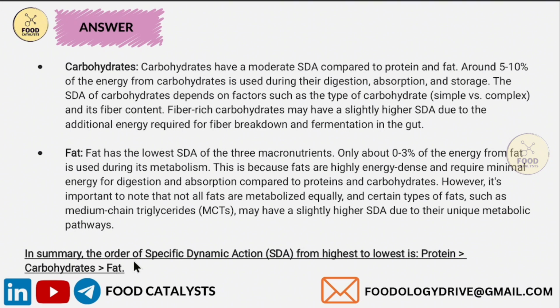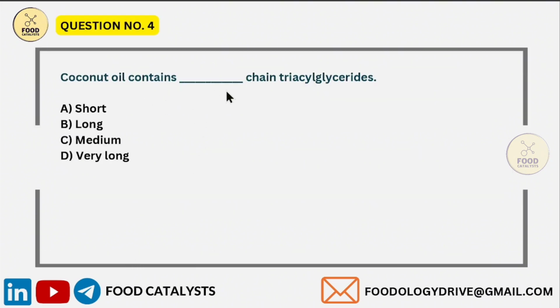Next question. Coconut oil contains dash chain triacylglycerides. Look, here is a mistake in the question. It should not be triacylglyceride, it should be triglycerides. The options given are short, long, medium and very long. Could you guess the answer? Let's see the explanation.